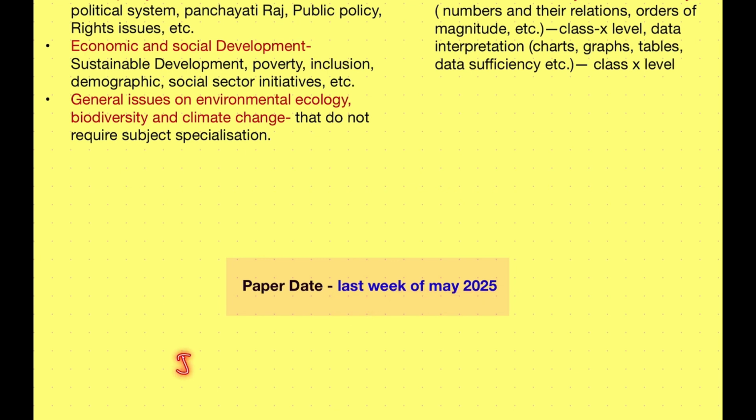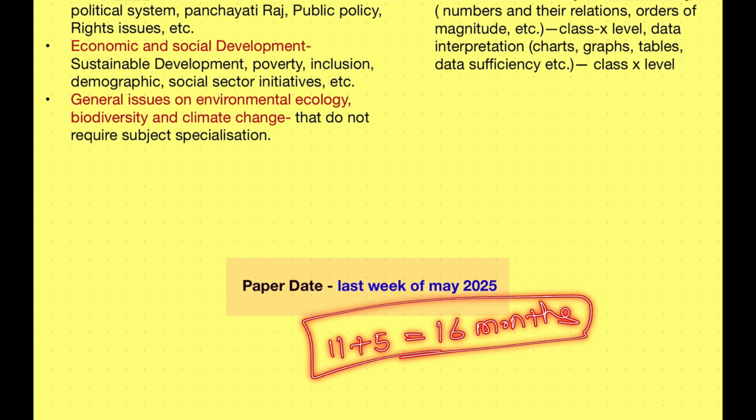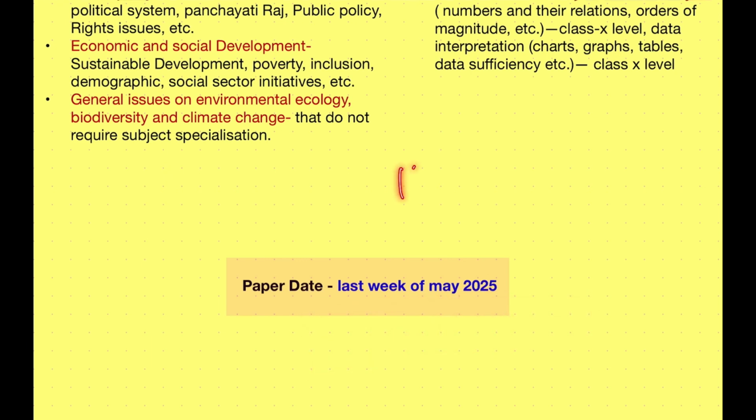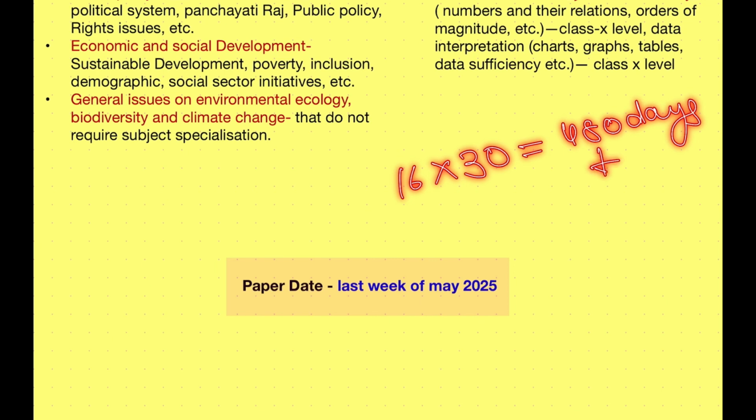Now this is Jan 2024 and from Jan to May it will be 11 plus 5 months, nearly equal to 16 months. So for a UPSC aspirant of 2025, you have 16 months to clear the prelims exam, that is equivalent to approximately 480 days plus 5, 485 days.